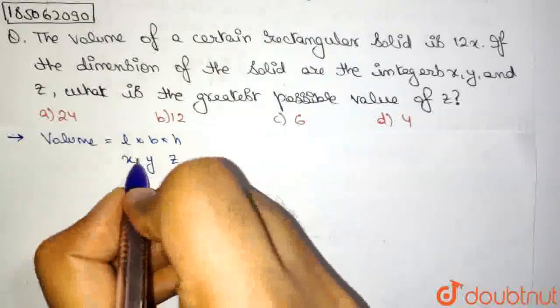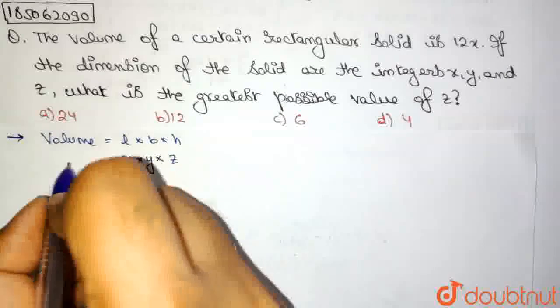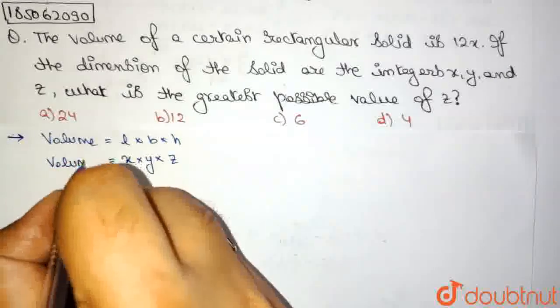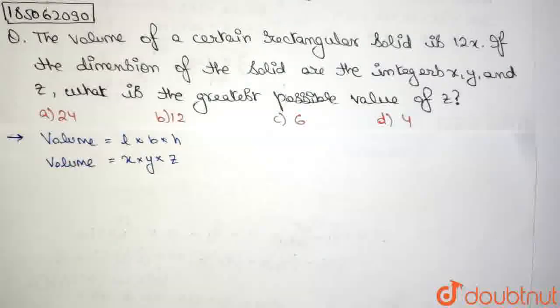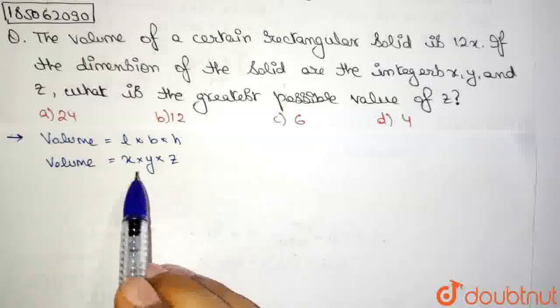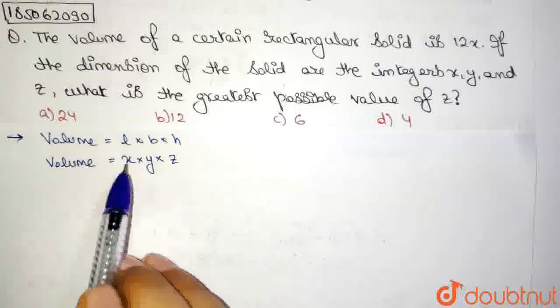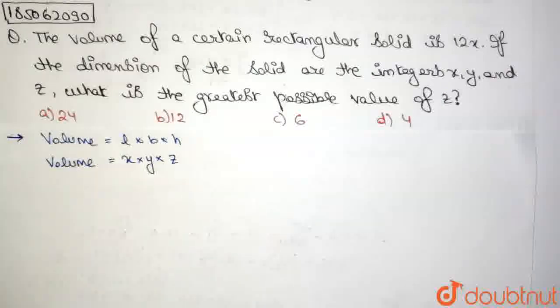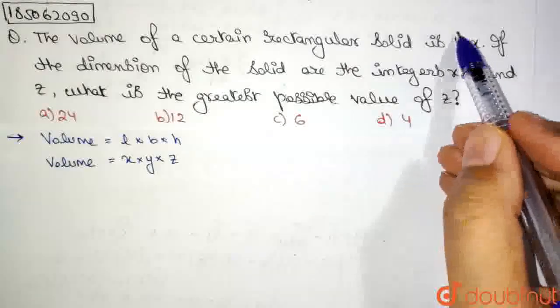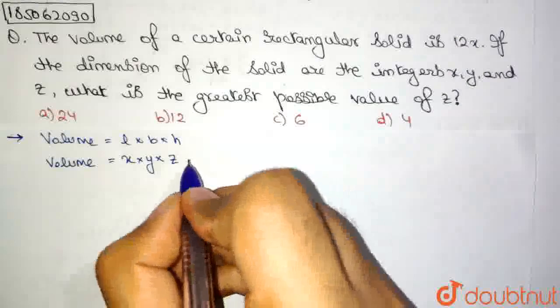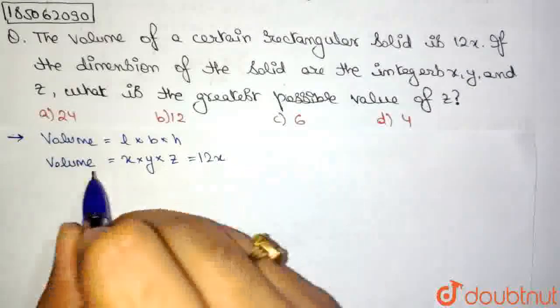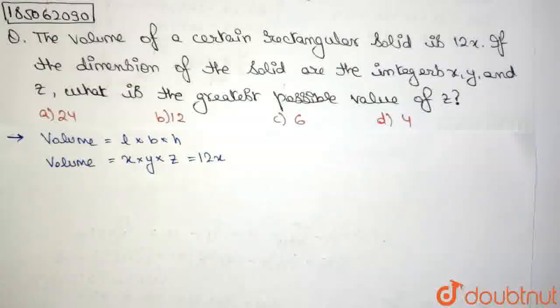So we can say x into y into z is equal to volume, because they are the length, breadth and height, and since we don't know their values, we don't know exactly which is length and which is breadth, but their multiplication is going to give us the volume. Also in the question it is given that the volume is 12x.